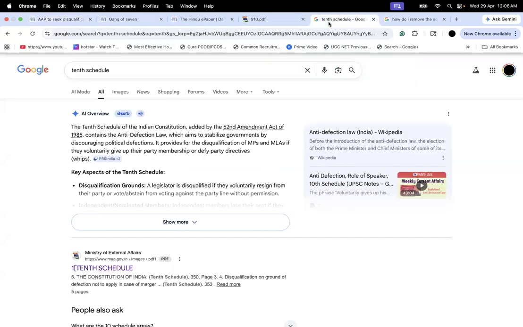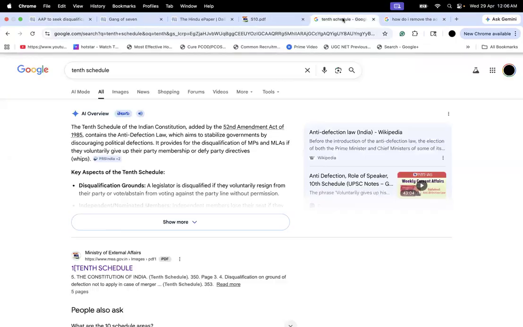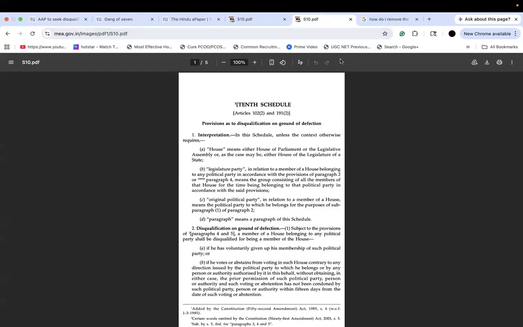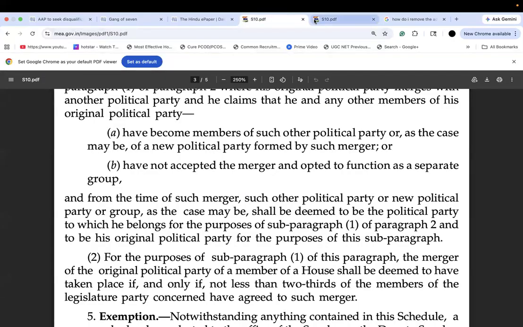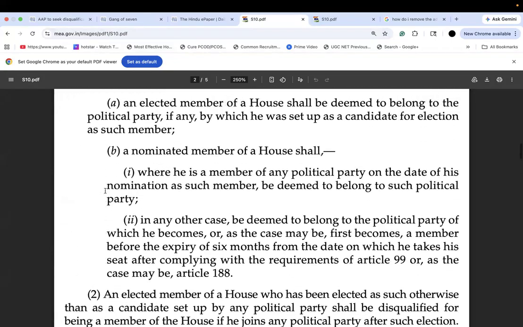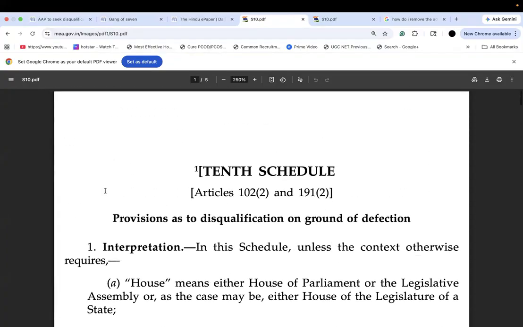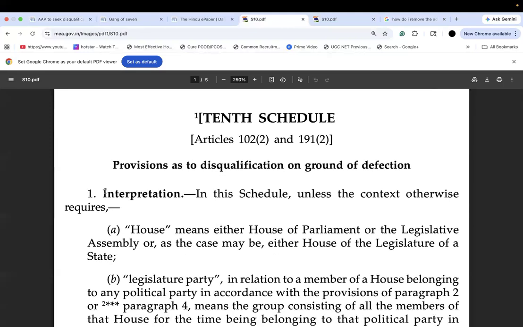Just to give you an overview and then an in-depth analysis of this particular article, let me make you all understand what the 10th Schedule is. All right. So now I've just Googled 10th Schedule, and here I found a link of the Constitution of India, where you can see this is exactly it, and I've just opened it here. Okay. So what does it say? These are nothing but pages drawn from the Constitution of India, which are updated ones. It says 10th Schedule, and that's under Article 102, which you read as Section 2, and 191, Section 2.